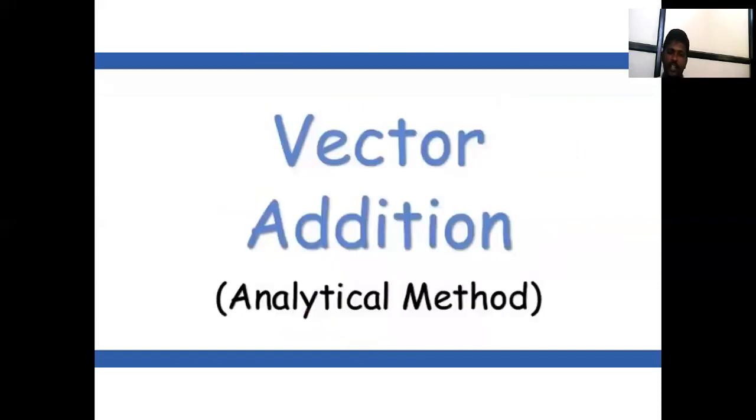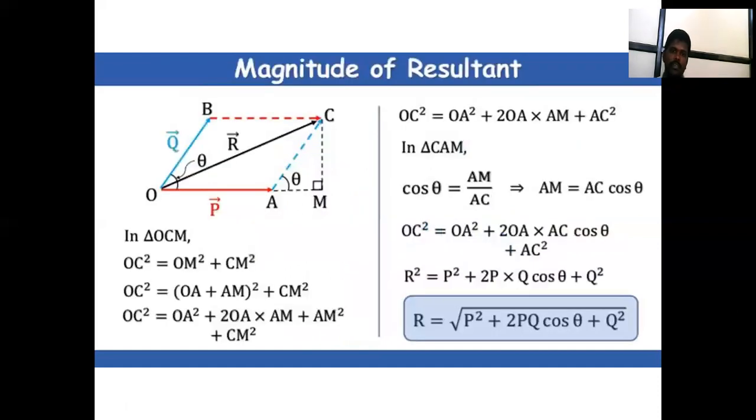Then the vector addition method. First method is the magnitude of the resultant. For example, in the diagram OACB, triangle OCM is a right-angled triangle. Using the Pythagoras theorem, we solve for R. What is the resultant R? It is the distance between O and C.